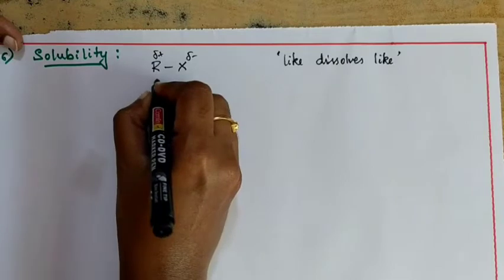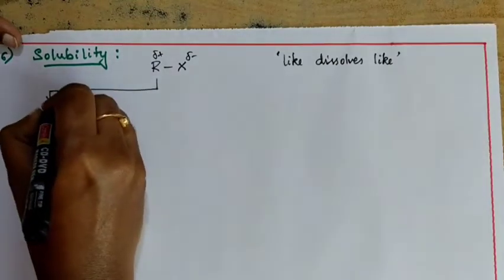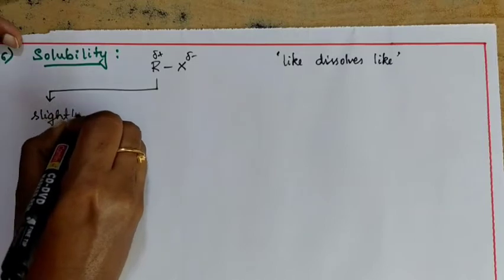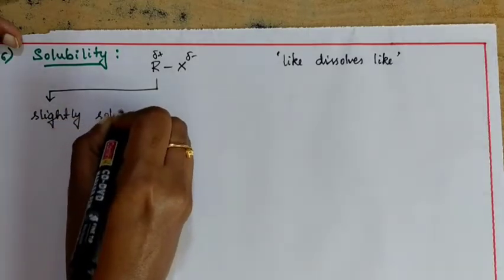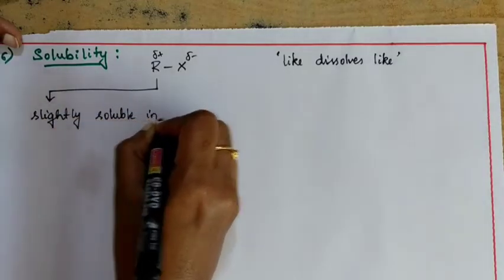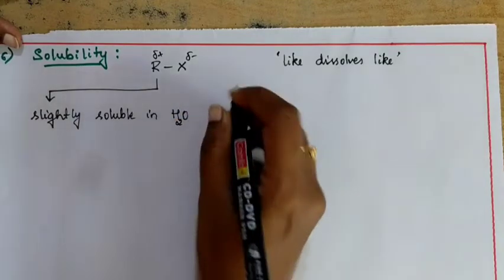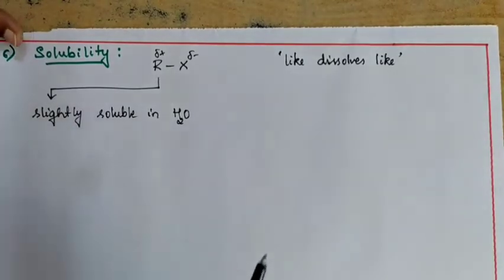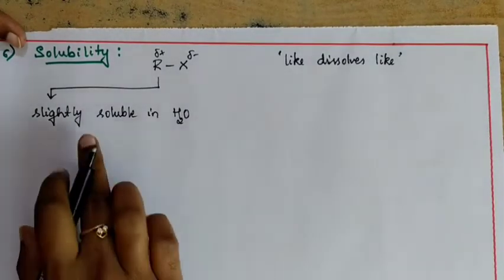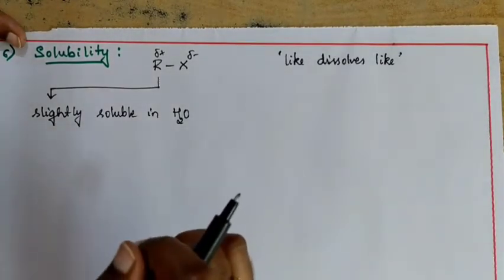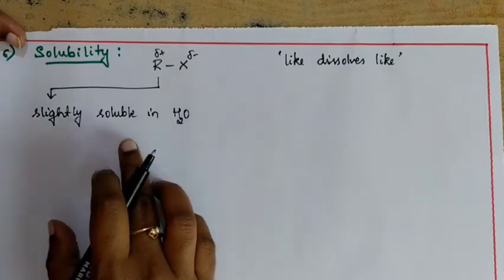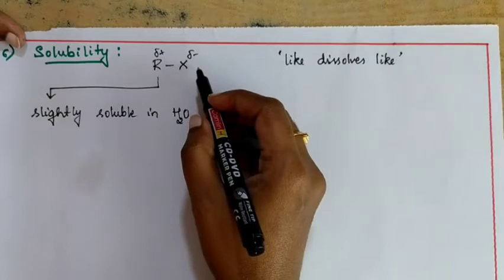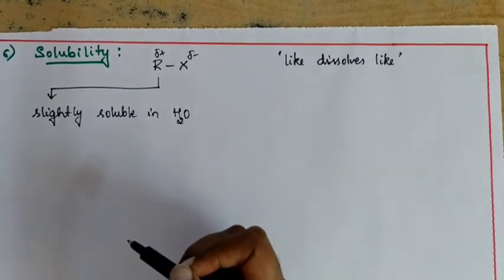But the exceptional case here is it is slightly soluble in water. Even though it is polar in nature, it is not going to get completely soluble in water, but very little amount, very traces of amount is going to be soluble in water. Now you may ask the question, even though it is polar, why is it not getting soluble in water?